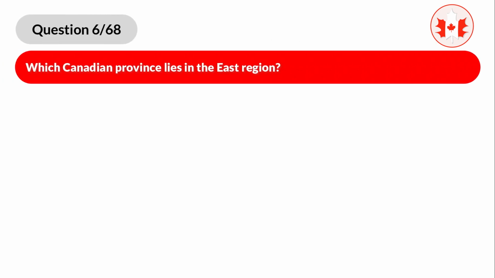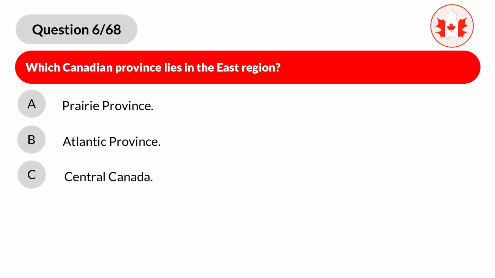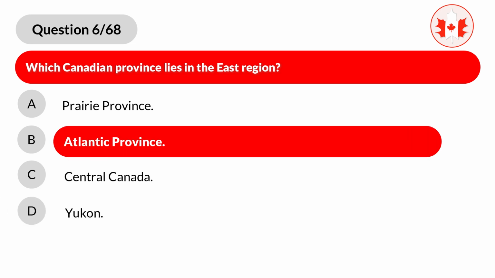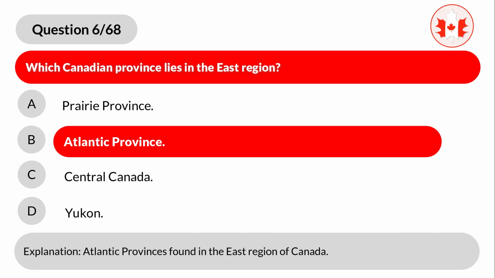Question 6. Which Canadian province lies in the East region? A. Prairie Province. B. Atlantic Province. C. Central Canada. D. Yukon. Correct answer is B. Atlantic Province. Explanation. Atlantic provinces found in the East region of Canada.